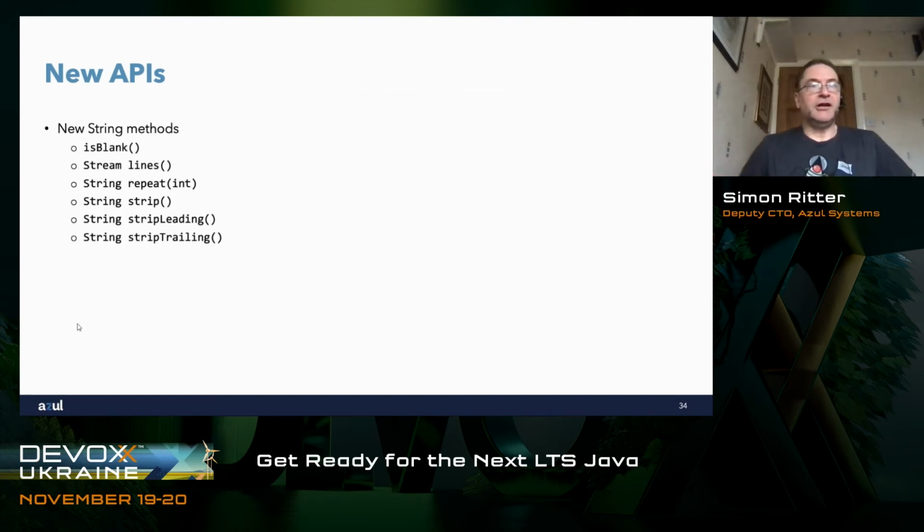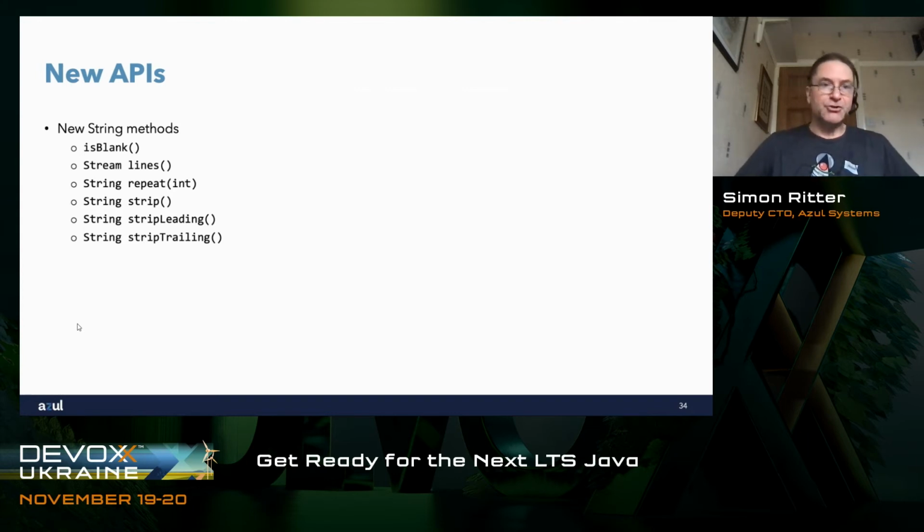The string class actually got a few new methods in JDK 11. First of those is isBlank, I think you can probably guess what that does. It tests to see whether you've got a blank line, a blank string. Also, if you have multiple lines in your string, then you can use lines to get a stream of strings, which are the individual lines in that bigger string.